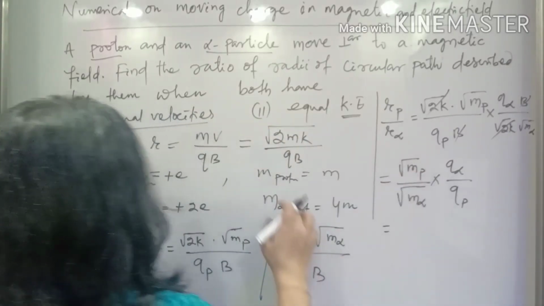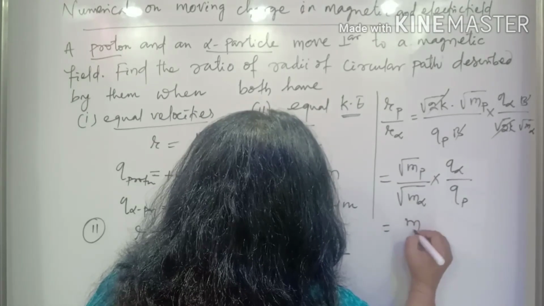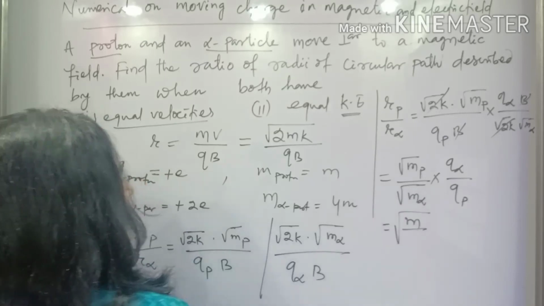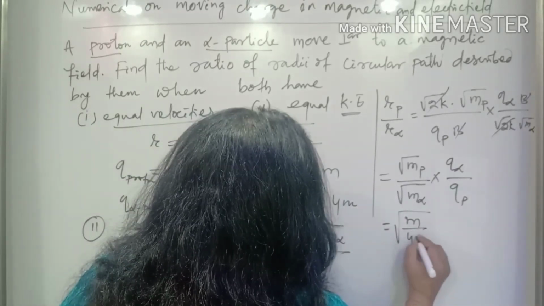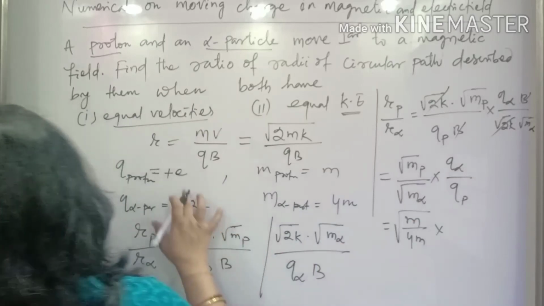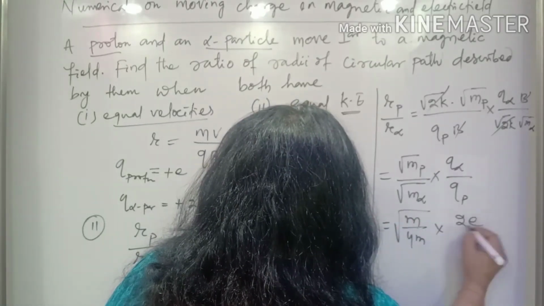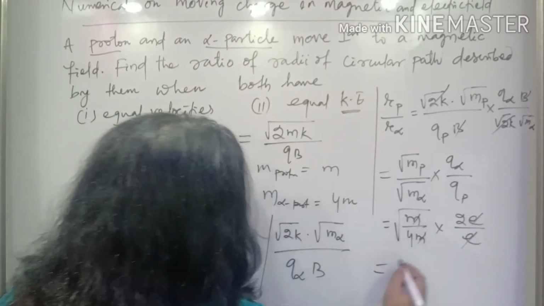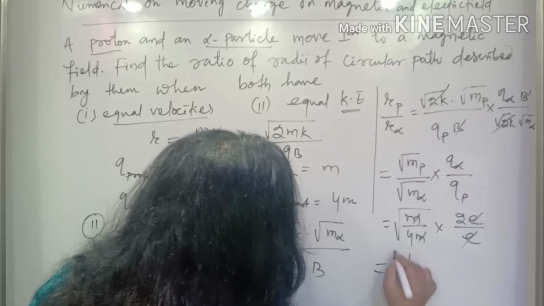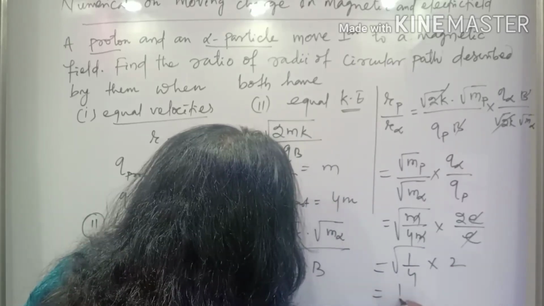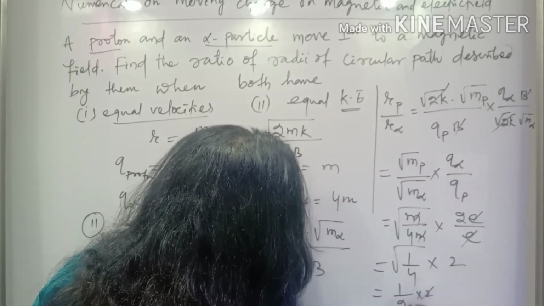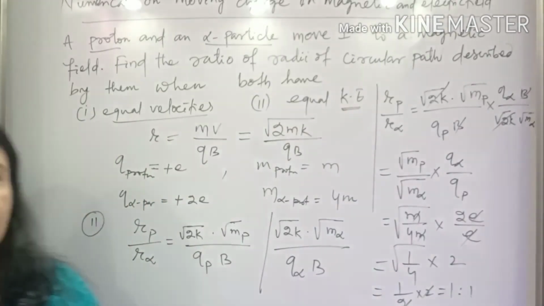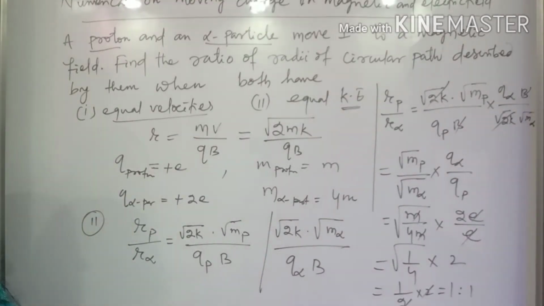Now we can substitute the values here. The mass of the proton is m, so this is root of m, and here m alpha, the alpha particle, is 4m, into q alpha, which is 2e, and Q of proton is e. So e gets cancelled, and m and m cancel. So this is 1 by 4 root, and this is 2. What is the root of 1 by 4? That is 1 by 2, into 2, so it is equal to 1 by 1. So the ratio is 1:1.